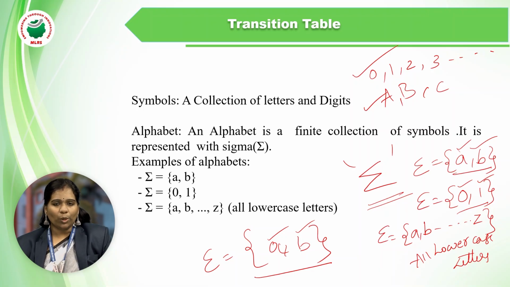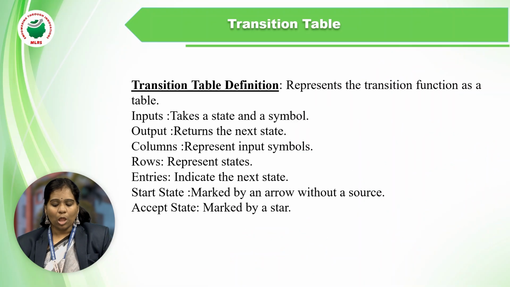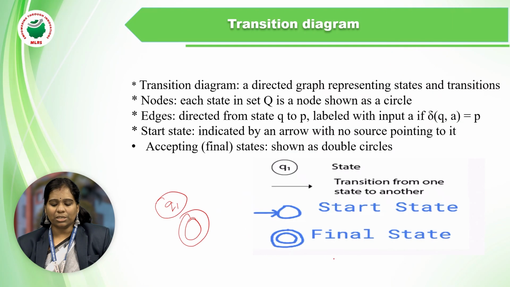So very important, you need to remember what is a symbol, what is an alphabet, and how we construct the transition table and the transition diagram.